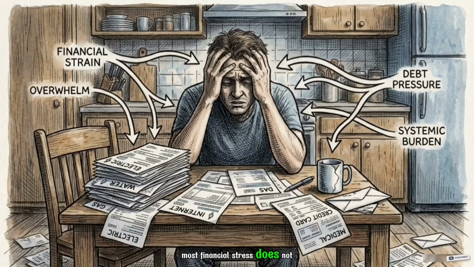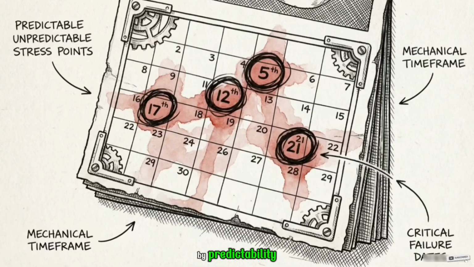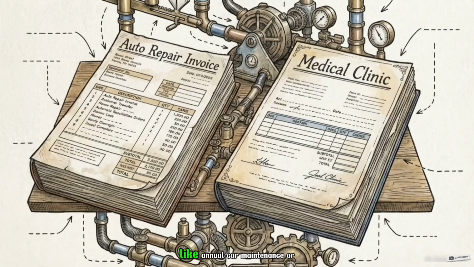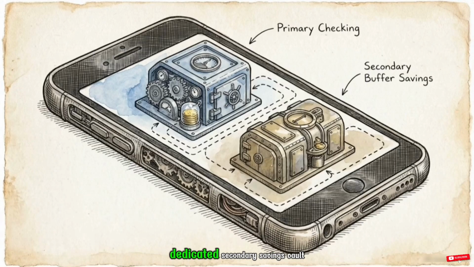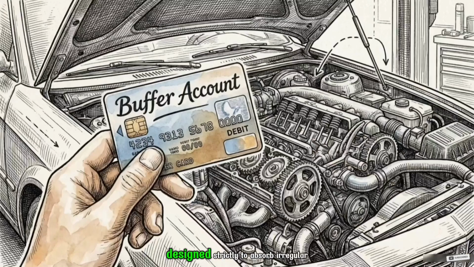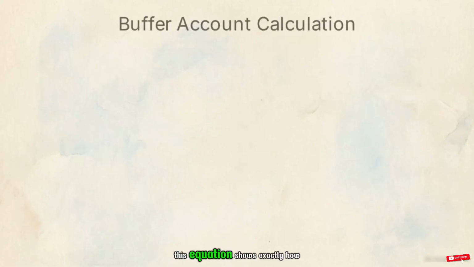Most financial stress does not come from massive unexpected catastrophes. It is triggered by predictability, specifically predictably unpredictable bills like annual car maintenance or medical copays that you know will happen eventually. To neutralize these shocks, you need a buffer account. A buffer account is a dedicated secondary savings vault designed strictly to absorb irregular expenses so they don't disrupt your primary checking account.